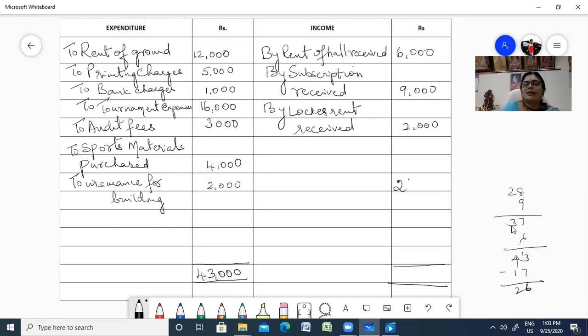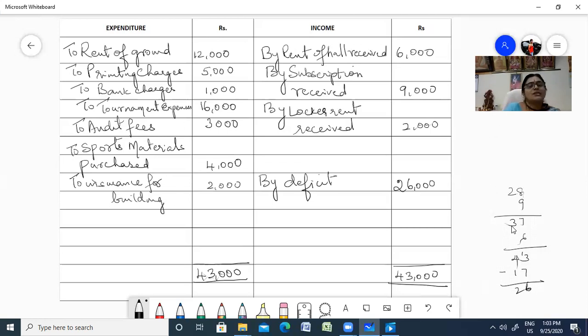Now you have your balance on this side, debit is more. So you have a credit balance. Now what if you get the balance on the credit side? Do you have surplus or deficit? You have a deficit.